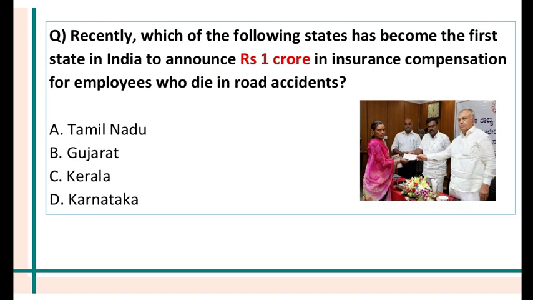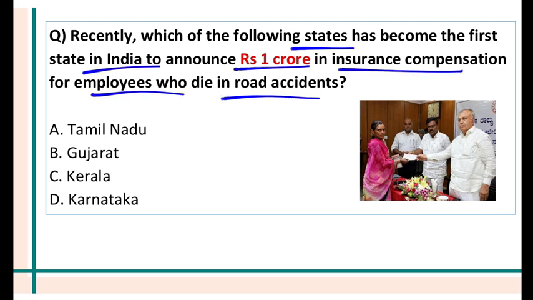Moving on. Which of the following states has become the first state in India to announce 1 crore in insurance compensation for employees who die in road accidents? This has been announced recently by the government of Karnataka, Karnataka State Road Transport Corporation. So if any employee like a bus driver, bus conductor, or any staff of the transport department dies in a road accident or while on duty, then their family will get 1 crore compensation.